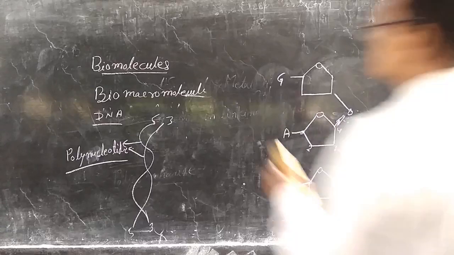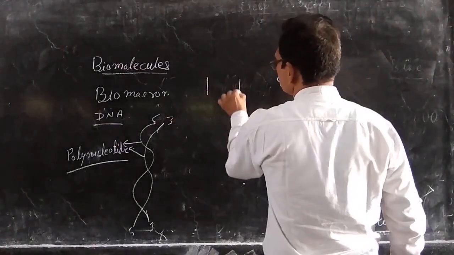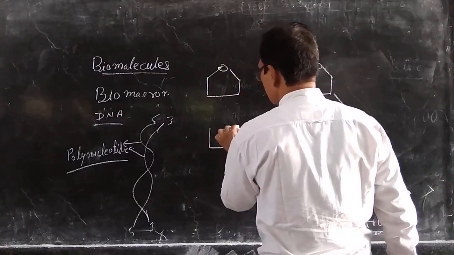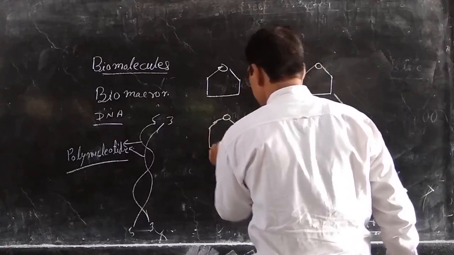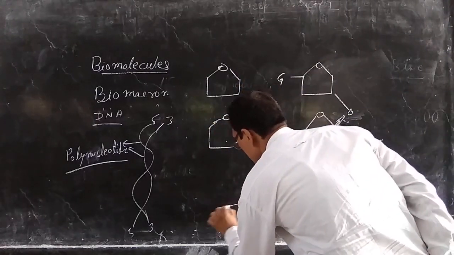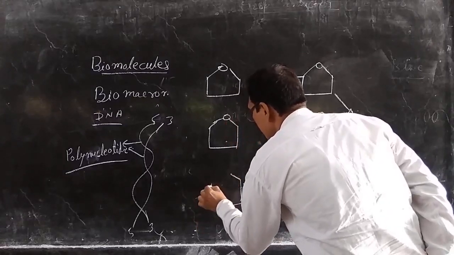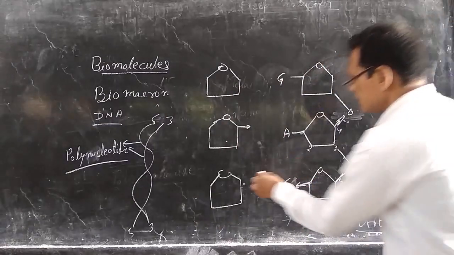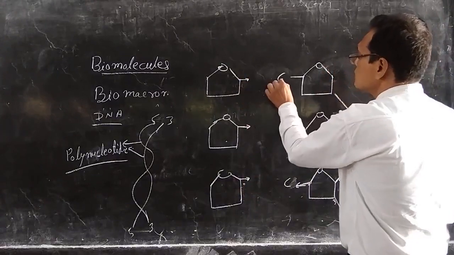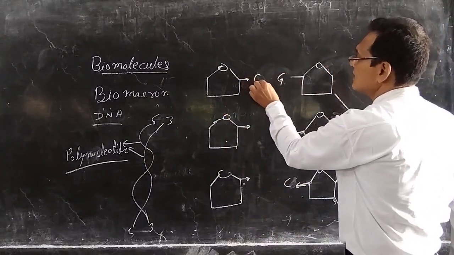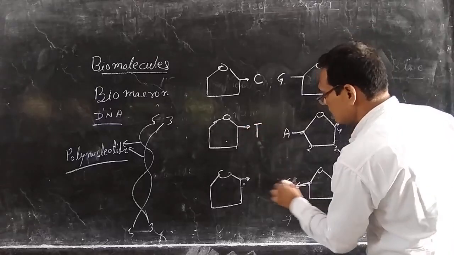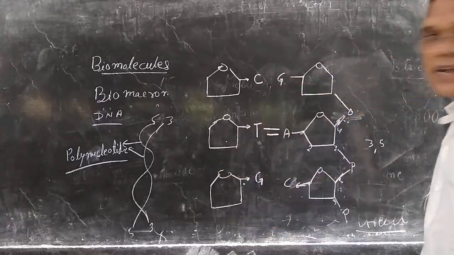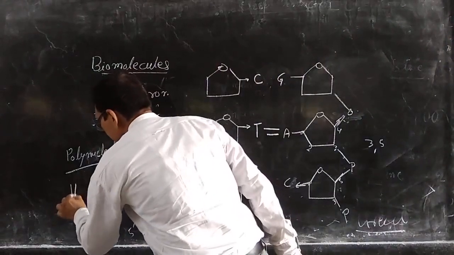Talking about the second chain, this is one nitrogen base, this is another pentose sugar, and this one is another pentose sugar. Here again on 1 number carbon, a nitrogen base is there. Always guanine is attached with cytosine, adenine attached with thymine, cytosine attached with guanine. Between adenine and thymine a double bond is there. This is another type of bond, that is the hydrogen bond.